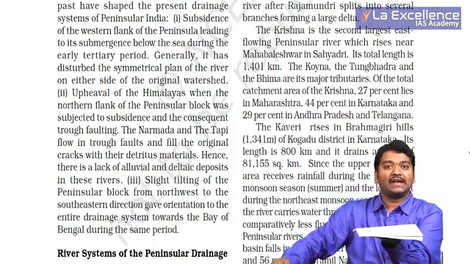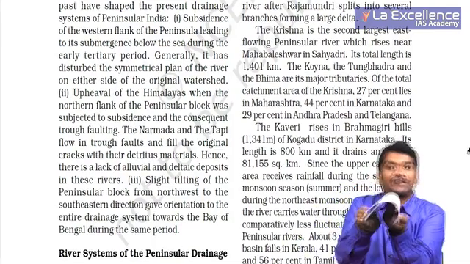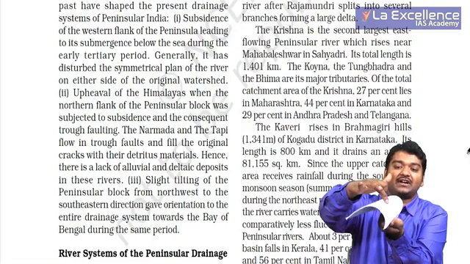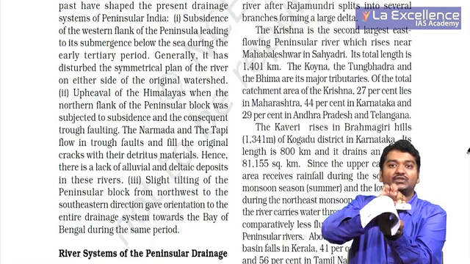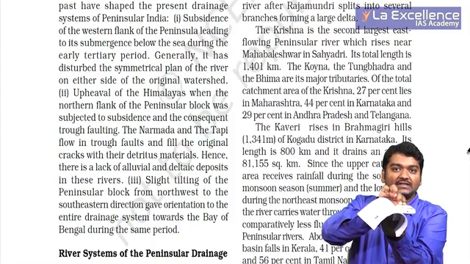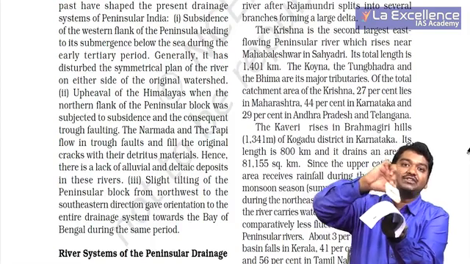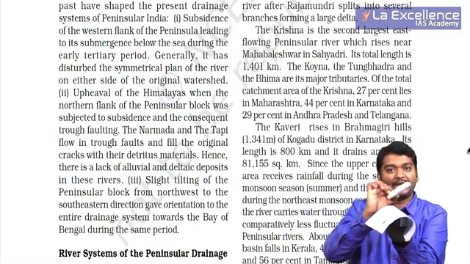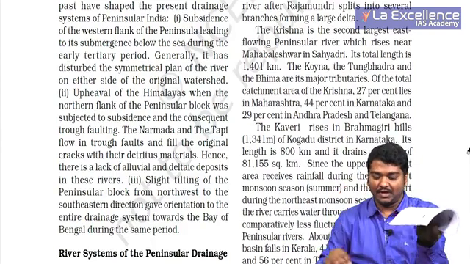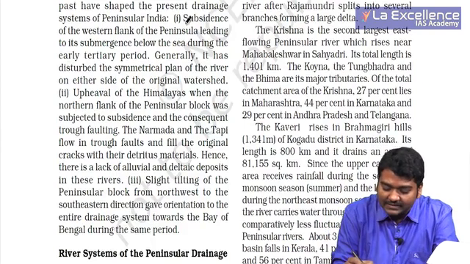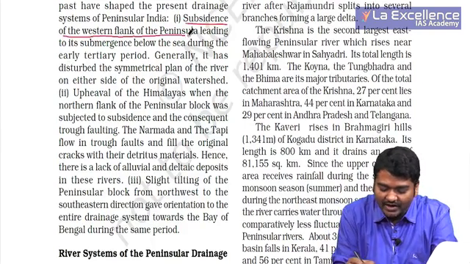But now what has happened, because of the submergence, Western Ghats are here and water level is present just closer to that. Because of this, water directly enters into the ocean and does not form deltas or estuaries. So this is the first important thing that has happened. So here you can see subsidence of the western flank of peninsula leading to its submergence.